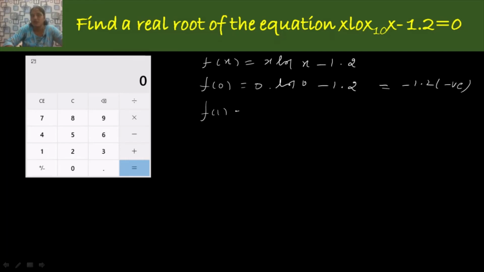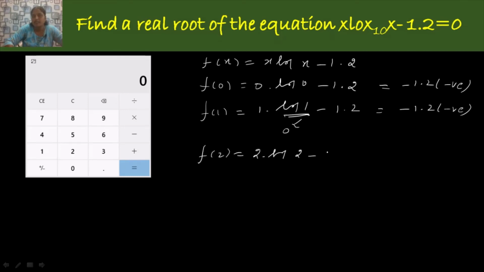Then f of 1, that is 1 log 1 minus 1.2. Log 1 value is 0. So whenever you multiply 0 with any value, you get 0. Again you get negative value. Next we move on to 2: 2 log 2 minus 1.2.